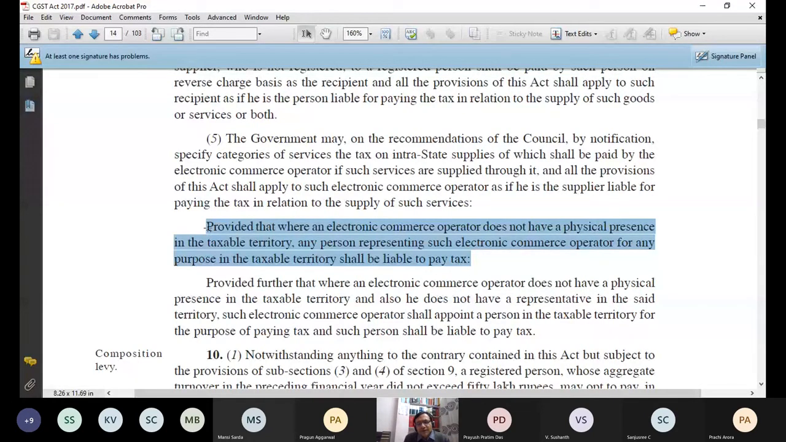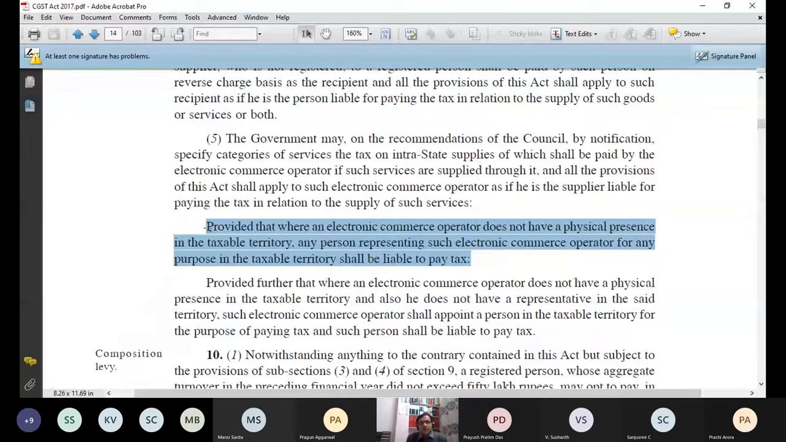If any website or any electronic commerce operator says that I don't have any physical presence, the government says no issue. Any person representing such electronic commerce operator for any purpose in the taxable territory shall be liable to pay the tax. Suppose you have appointed any person, or even if the electronic commerce operator has not appointed any person, but there is any person who is representing this Flipkart in India in any court cases or etc. for any purpose, then this person becomes liable to pay tax.